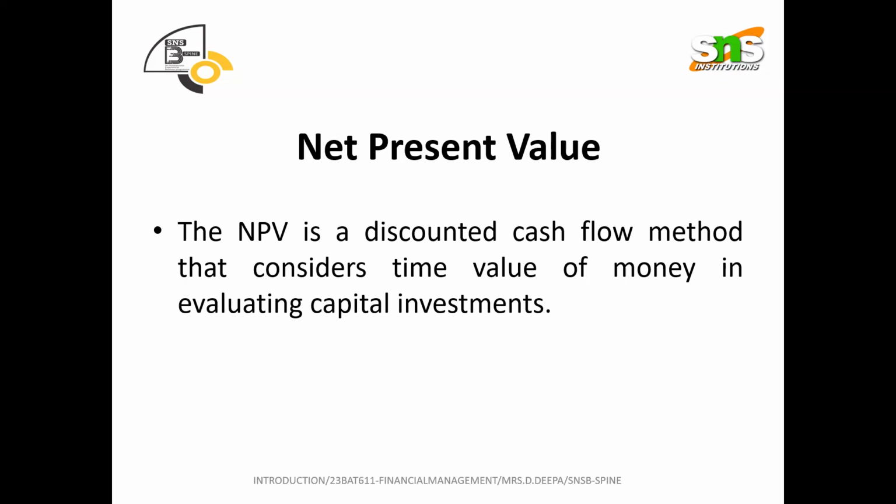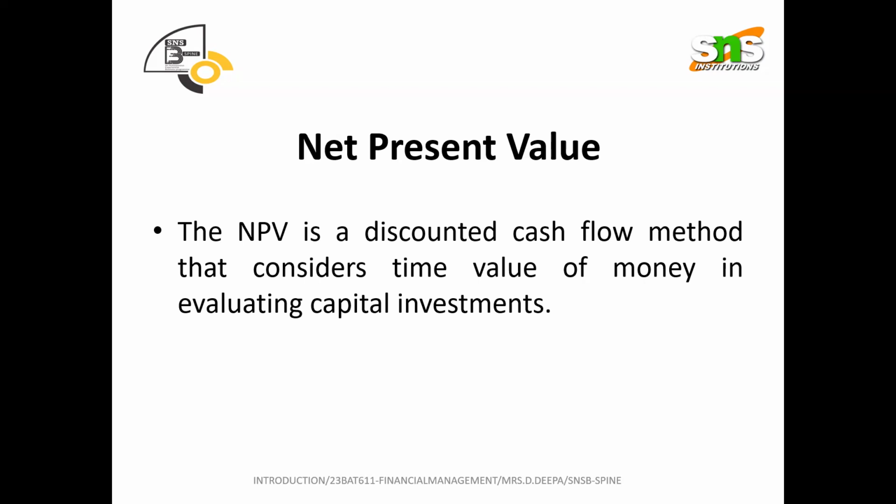Under capital budgeting, there are some evaluation techniques. Basically, they come into two categories: traditional methods and modern methods. The traditional is also called non-discounting, and the modern is also called the discounting method.